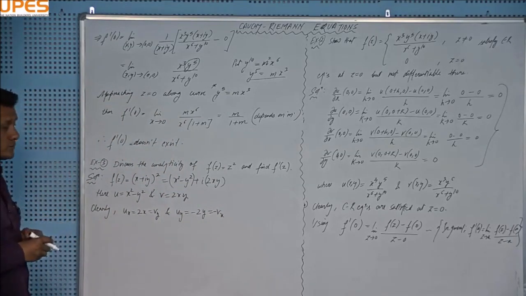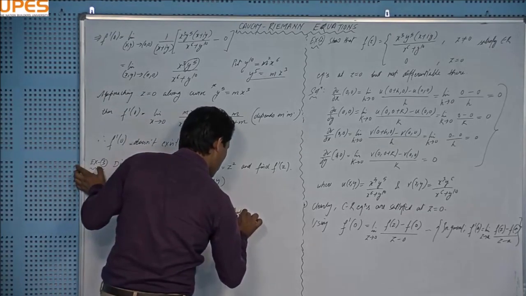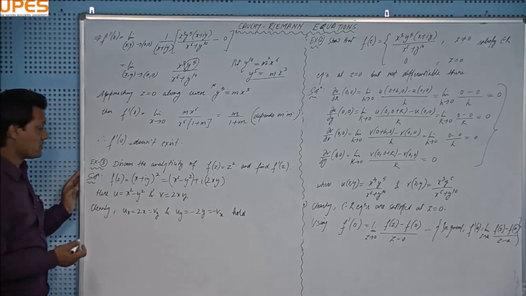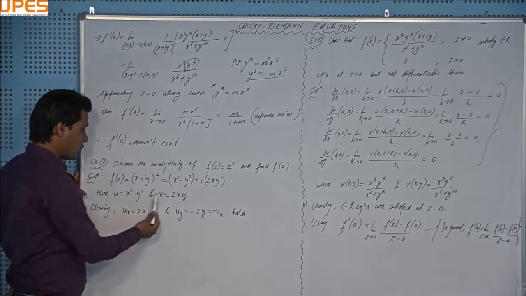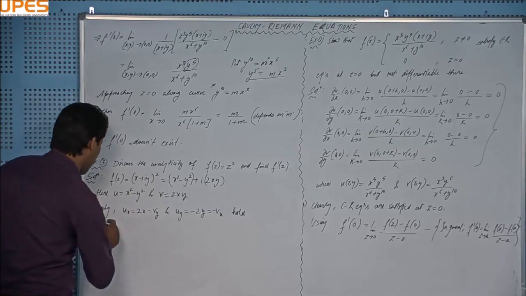Fine. So CR equations are satisfied, and they are satisfied for the whole complex plane, right? And also these u, v and partial derivatives are continuous throughout the domain D, right?